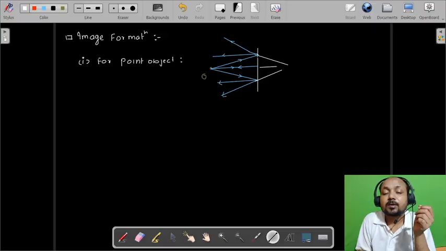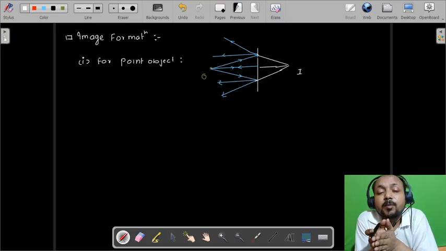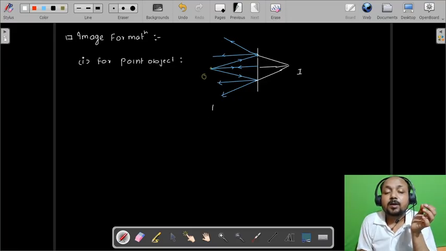Like this will be the location of the image. Okay, so here the image is I, let's say. In the plane mirror, the image distance from the mirror and the object distance from the mirror are both the same and equal. So this is x, let's say, so this will also be x. Now here the object is real and this image is behind the mirror and it is virtual.